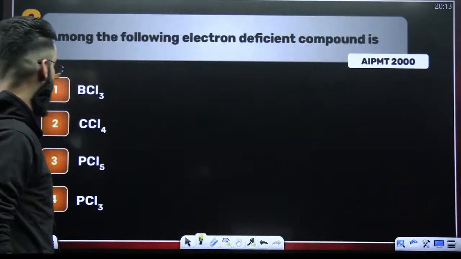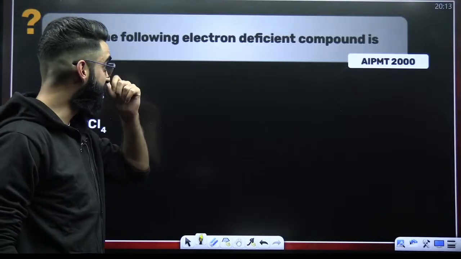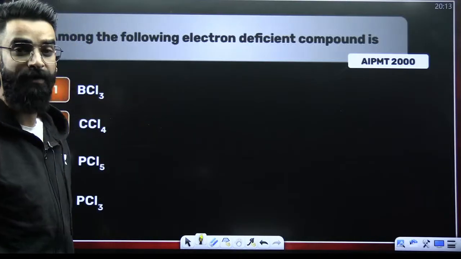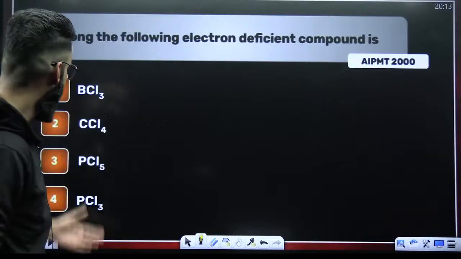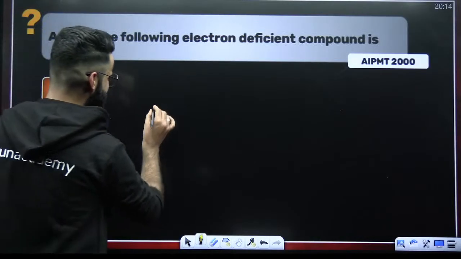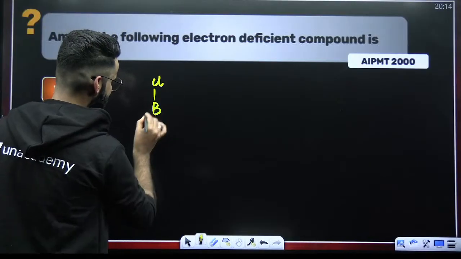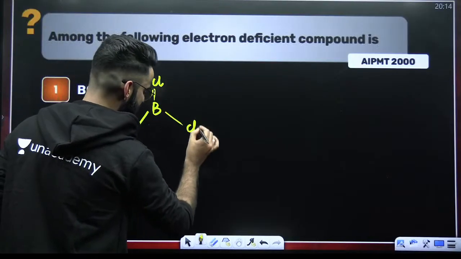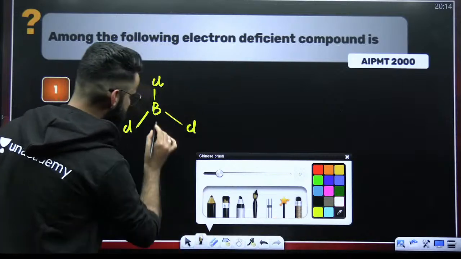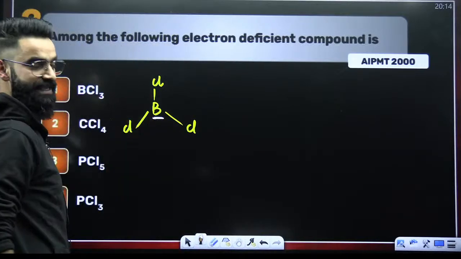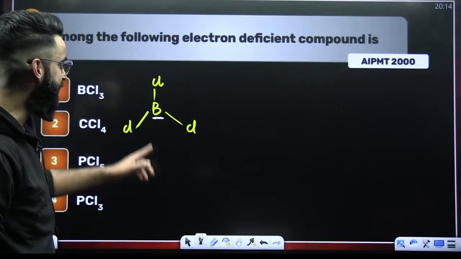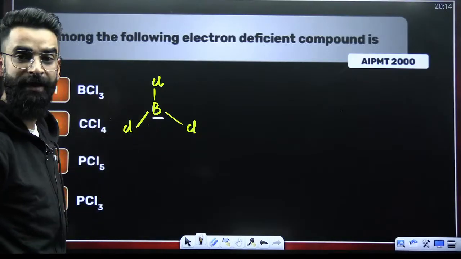Okay, look at this particular question. Among the following, the electron deficient compound is. Which of the following is electron deficient? If you look at the first example, your BCl3, in case of your BCl3, my dear students, how many electrons do you see in the outermost shell of boron here?